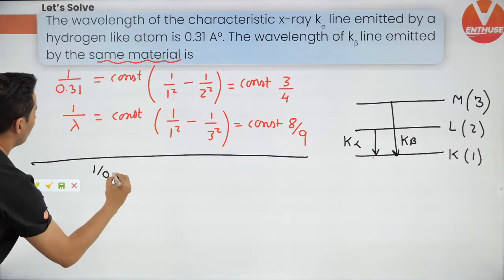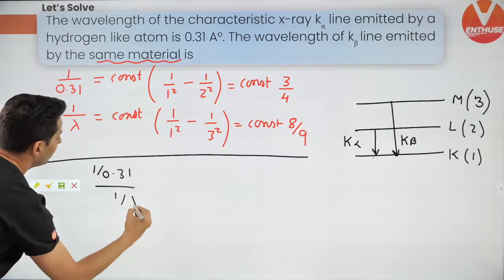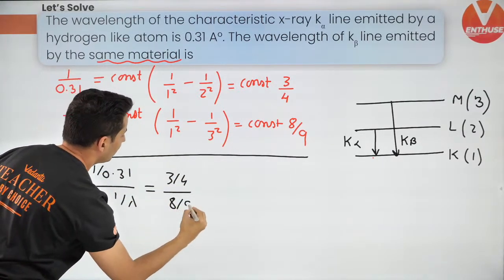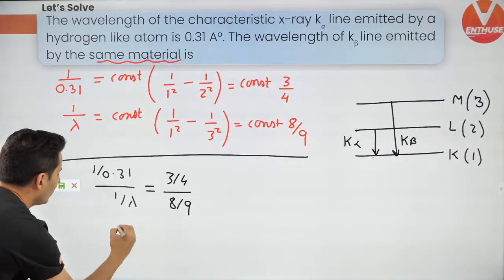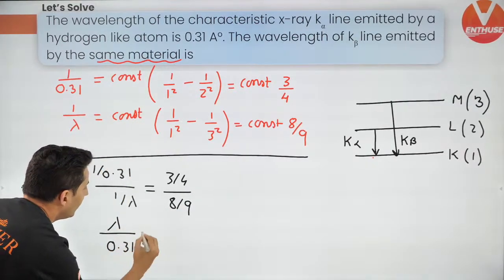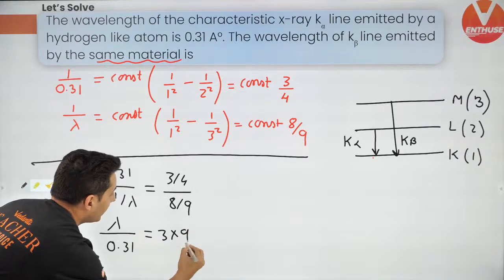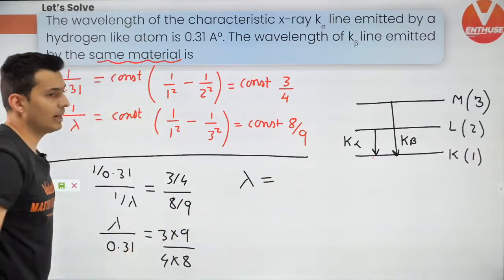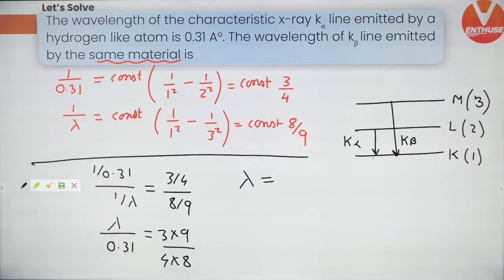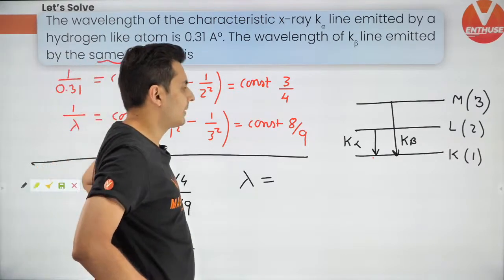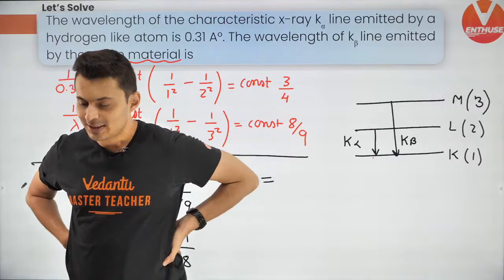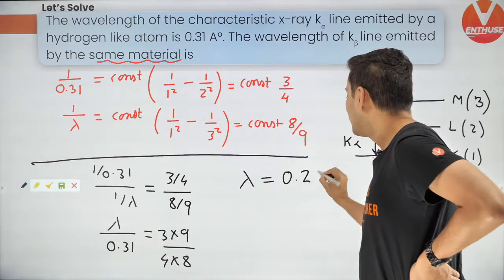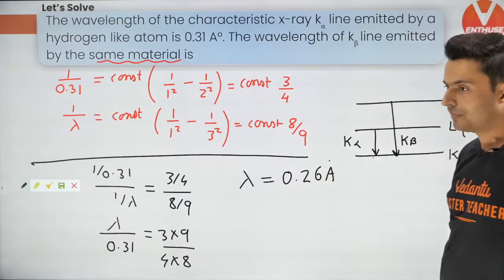So 1 by 0.31 divided by 1 by lambda is 3 by 4 divided by 8 by 9. So lambda will go on the top, 0.31 will be below, and you will have 3 multiplied by 9 divided by 4 multiplied by 8. So that is going to give you the value of lambda. Just check it out. How much is the value you are getting? Come on guys, check it out. Is it going to be somewhere close to 0.26 Armstrong? Correcto.